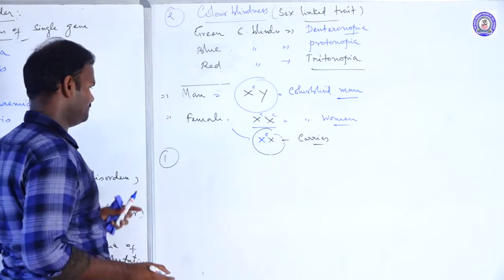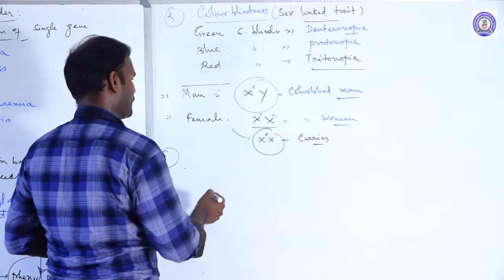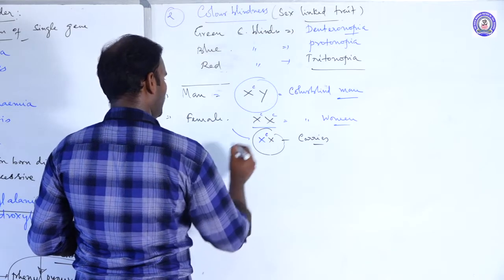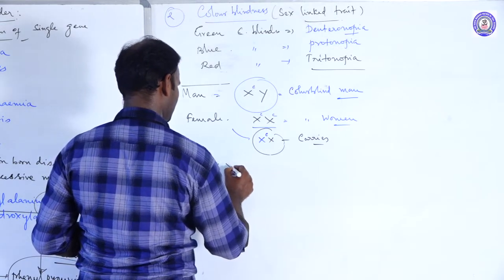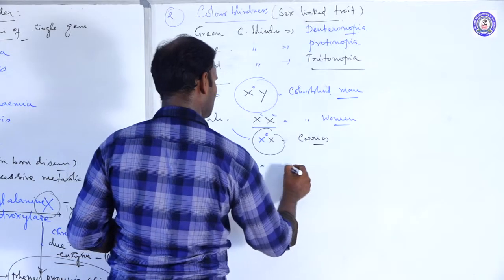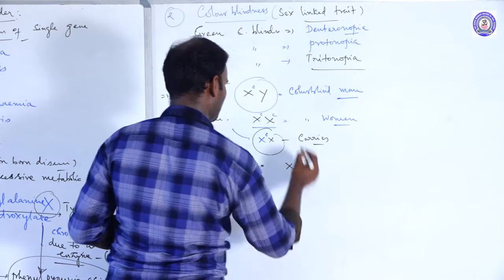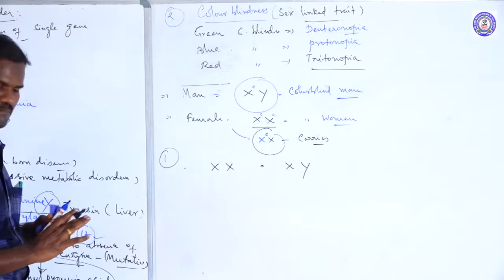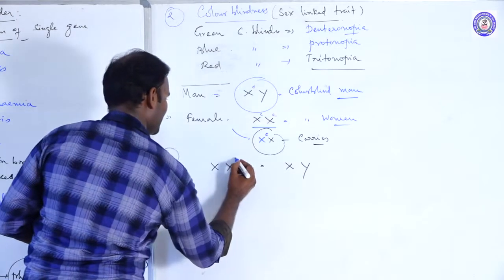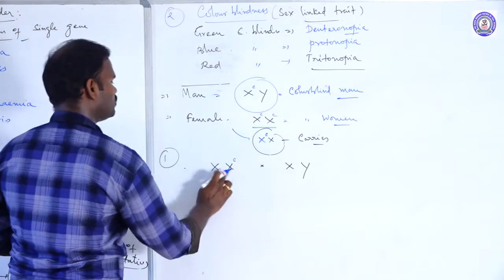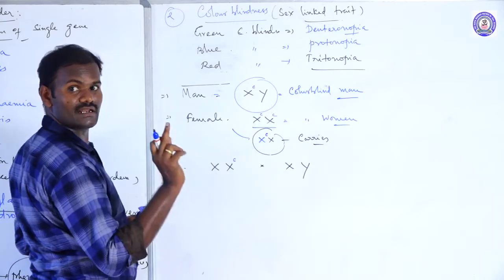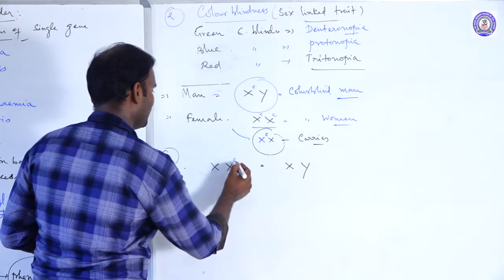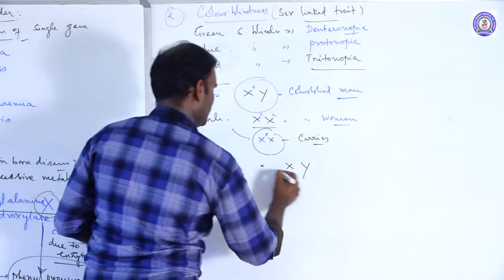First condition: a carrier female crossed with a normal male XY. Among the 2 X chromosomes, only 1 X chromosome carries this recessive color blindness gene.